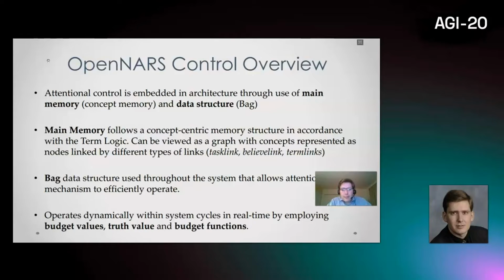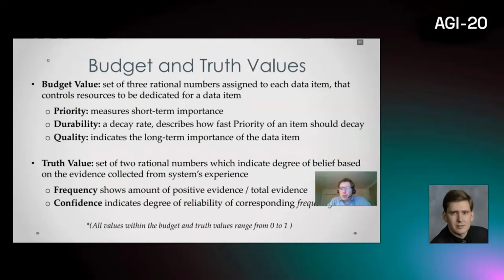Attentional control operates dynamically in OpenRs within system cycles in real time by employing budget values, truth values, and budget functions. Budget value and truth values are two very key features of OpenRs. Since we're speaking about attentional control mechanism, the budget value is the most important. Budget value is a set of three rational numbers assigned to each data item, so it can be assigned to the concept or to the link, that controls resources to be dedicated for a data item. So budget value consists of three numbers which are priority, durability, and quality.